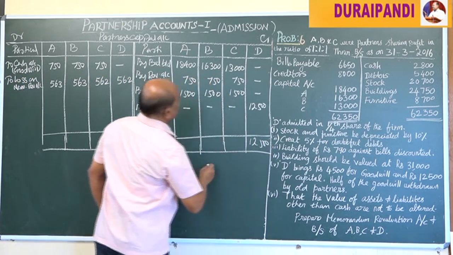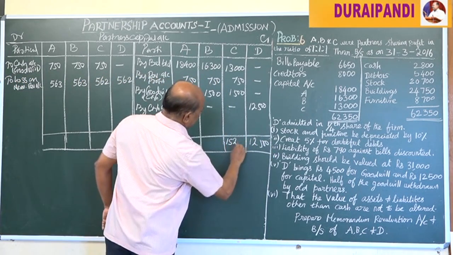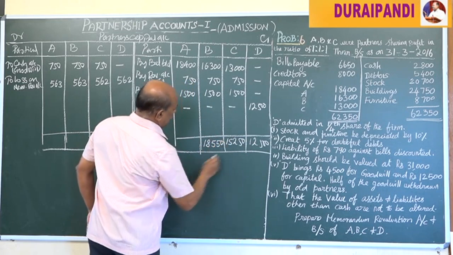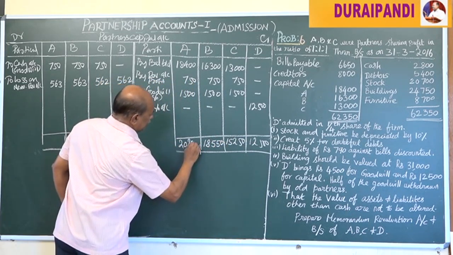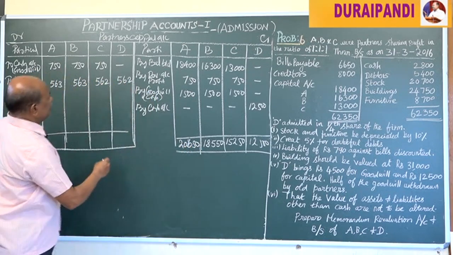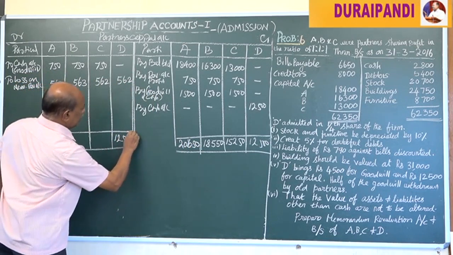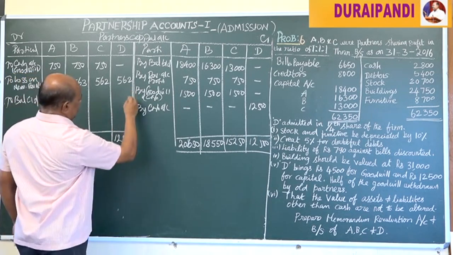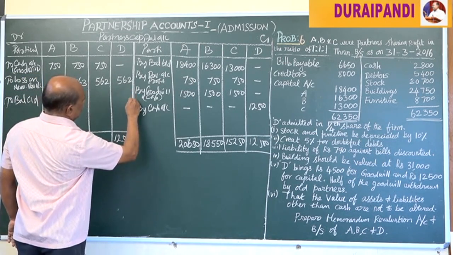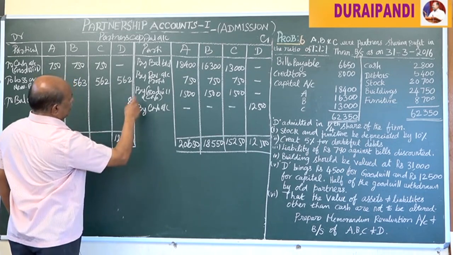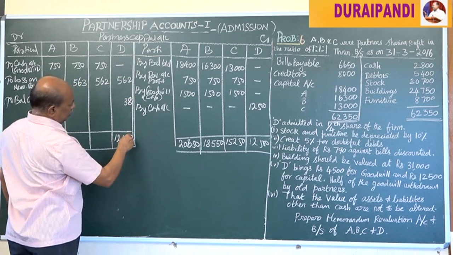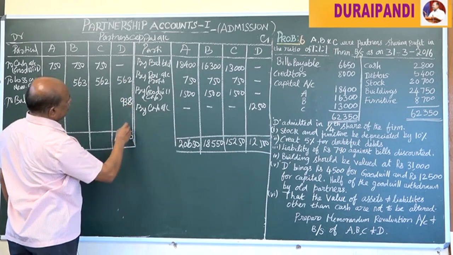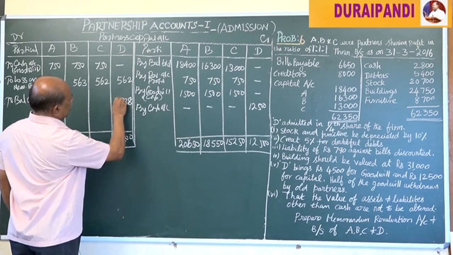12,500, 15,000, 18,250, 18,550, 20,650. Now the balance sheet. 12,500 to balance c/d. Working it out: 11,938.